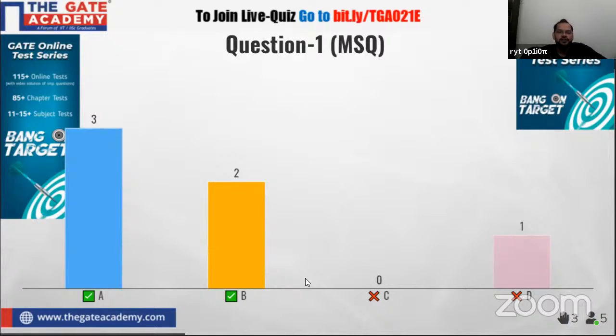In this question, the correct options are option A and option B, and option C and D are wrong. Why these are wrong? That I will discuss when we see the solution of this question. Now we will see the leaderboard here: who answered this question correctly, and who is at the top of the leaderboard.